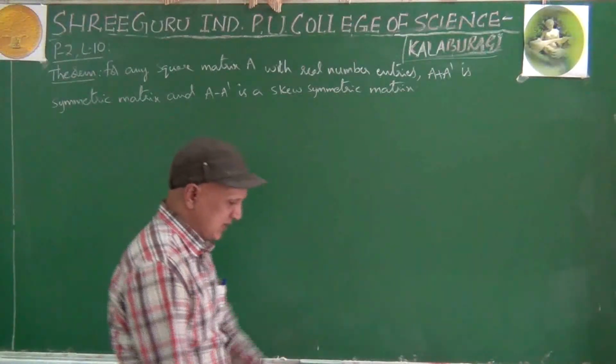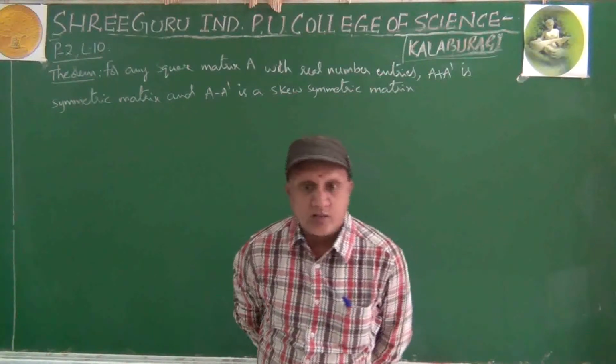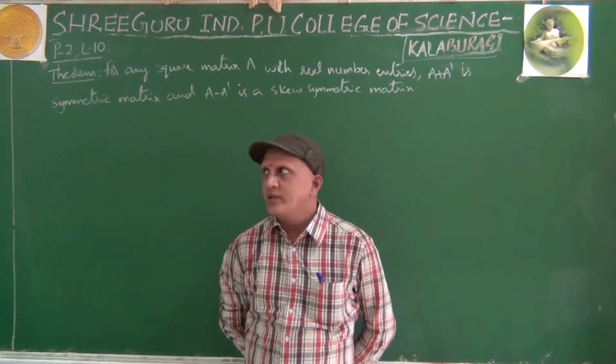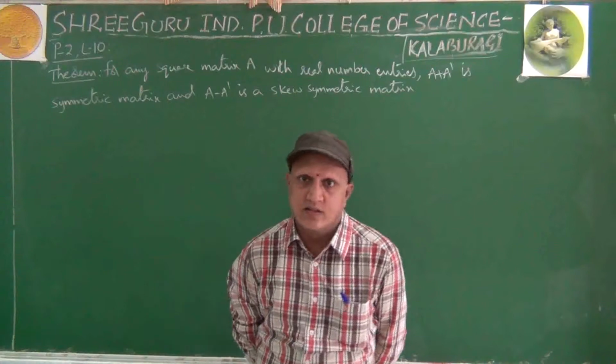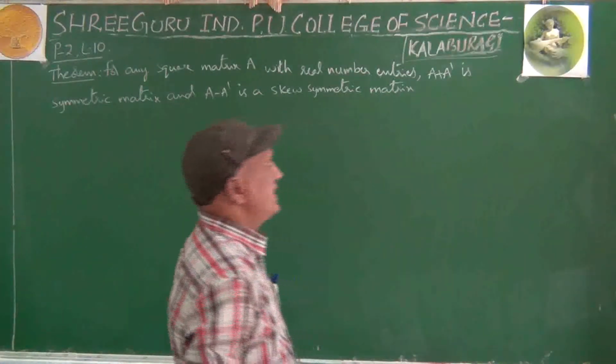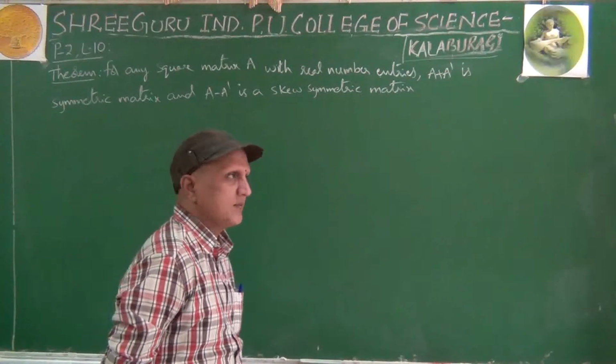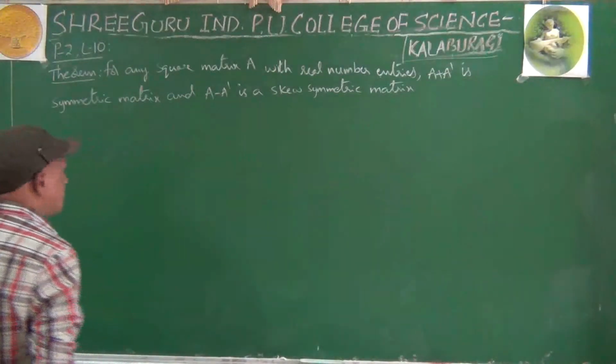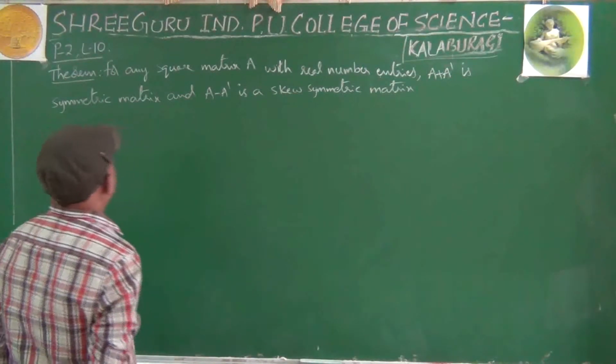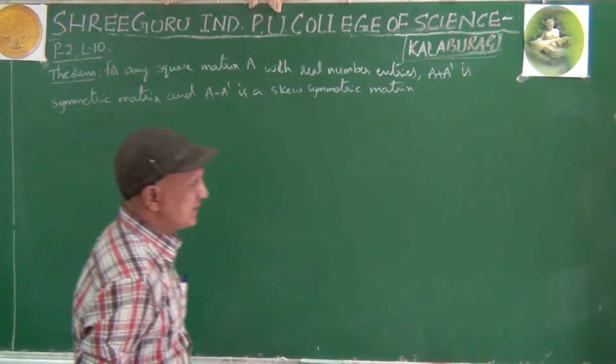In the last class we have seen symmetric transpose of a matrix, symmetric and skew symmetric matrix definitions. In transpose of a matrix properties we have seen, and before that three more questions we saw. Now let us see the theorem on this.